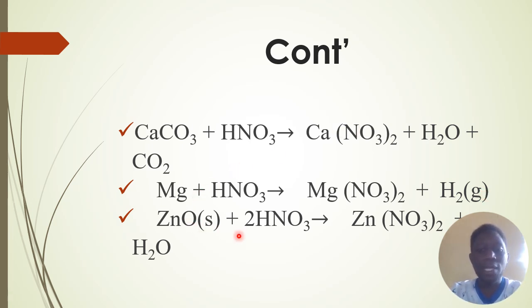When zinc oxide reacts with nitric acid, this produces zinc nitrate and water. Remember, this reaction is neutralization. Neutralization is a kind of reaction that produces salt and water only.